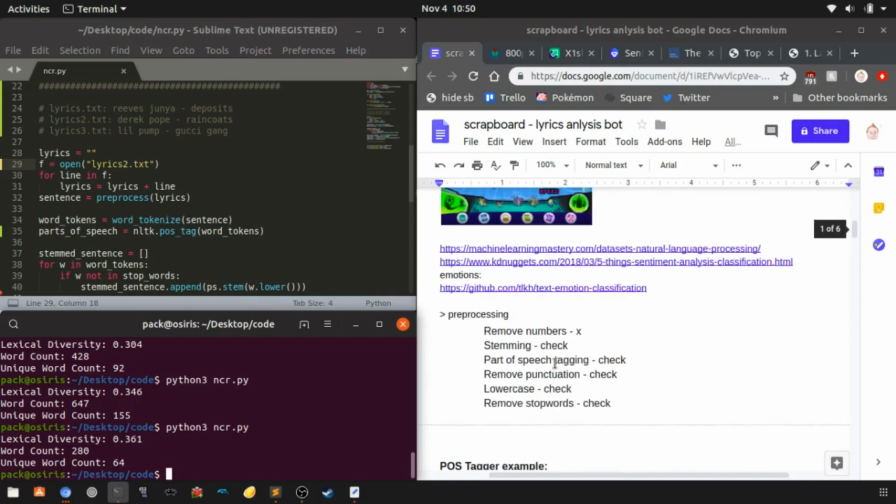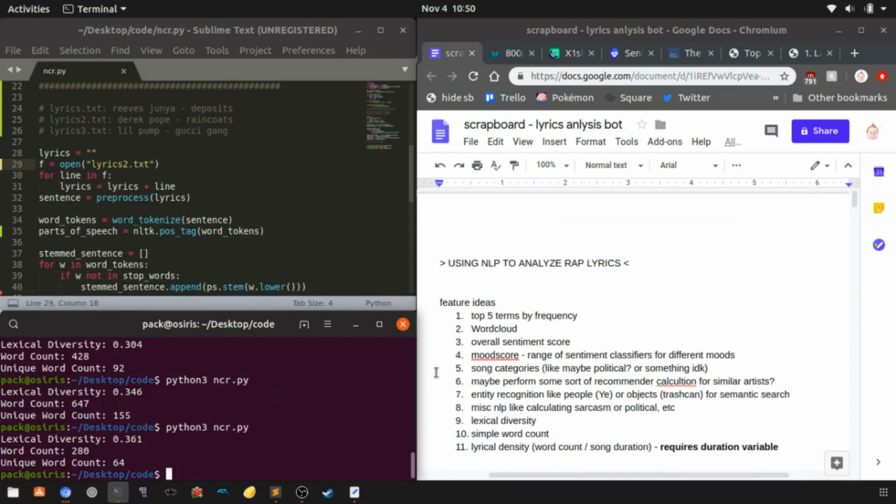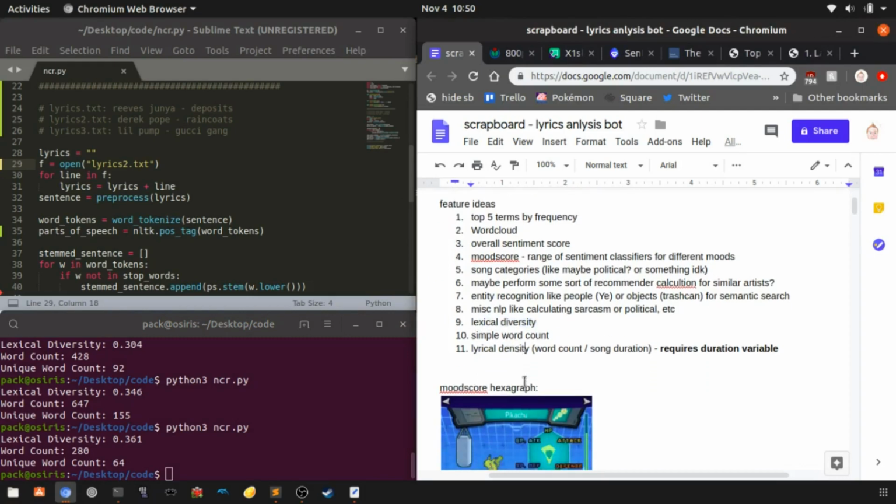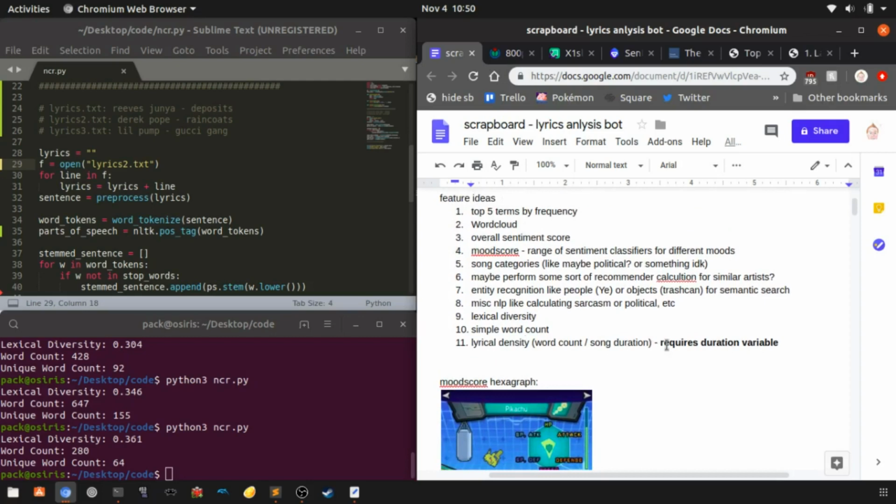But anyways, there was one stat that I wanted to look at, which is the lyrical density. This is different from the diversity. You see what I'm saying? The density is different from diversity. So we need another variable, the song duration, so that we can calculate how many words are spoken over the course of the entire song. This variable would be useful because it could give us a sense of how fast the song is, if that makes sense.